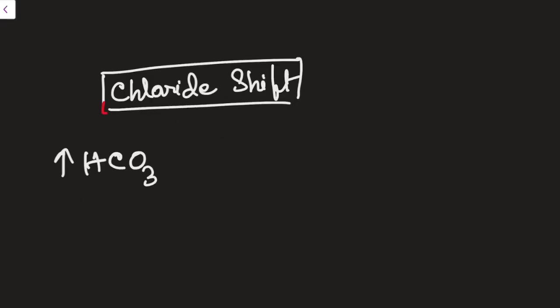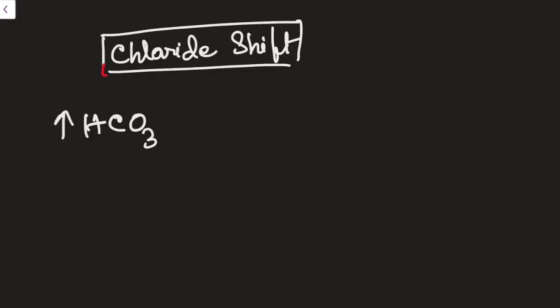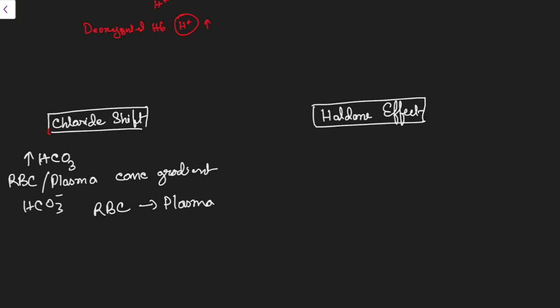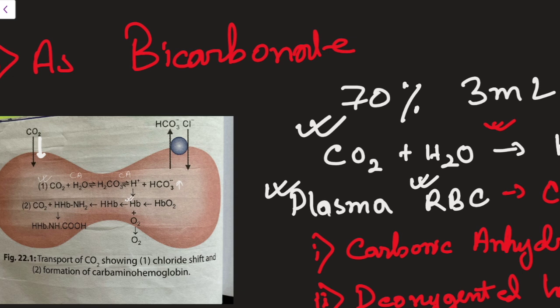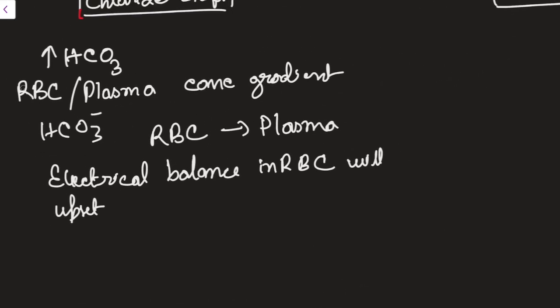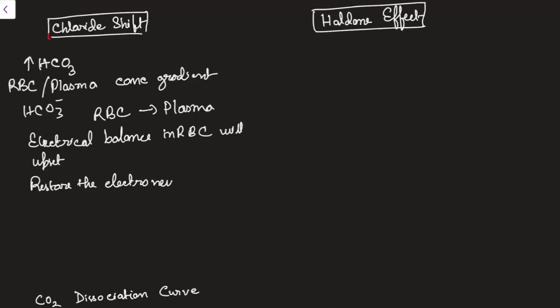As the concentration increases very much, after some time between RBC and plasma, there will be a concentration gradient of what? HCO3 minus. From RBC, this will come to the plasma, and gradually the electrical balance in the RBC will be upset. The HCO3 minus is moving out at such a great rate. You can see here, to counter this, what will happen? The chloride will enter. You can see the chloride is entering here. When it enters the RBC, it will restore the electroneutrality.